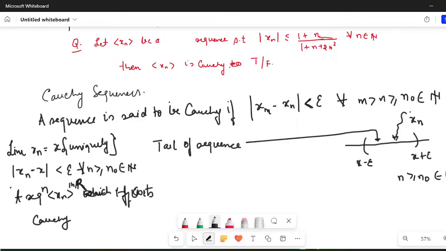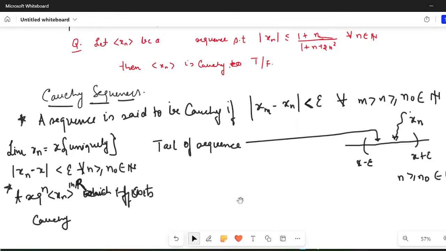This is a very powerful statement, but remember, this is only true for entire R, not for any other metric space. I'll come to all those things later on, but that is why I'm time and again focusing on R.